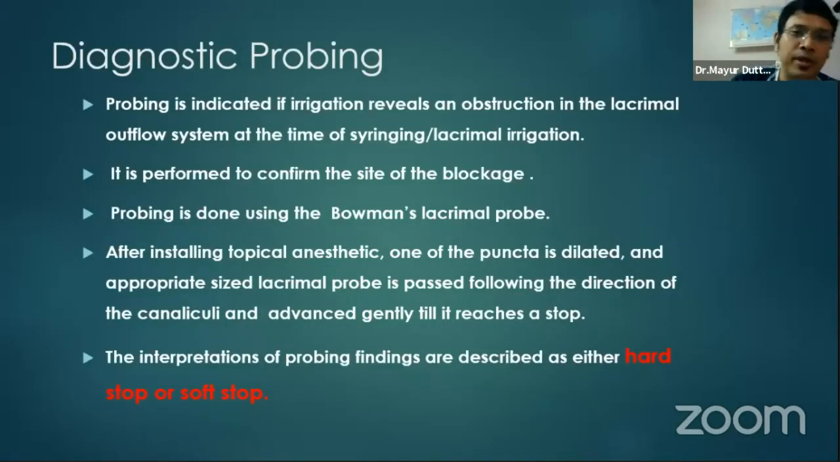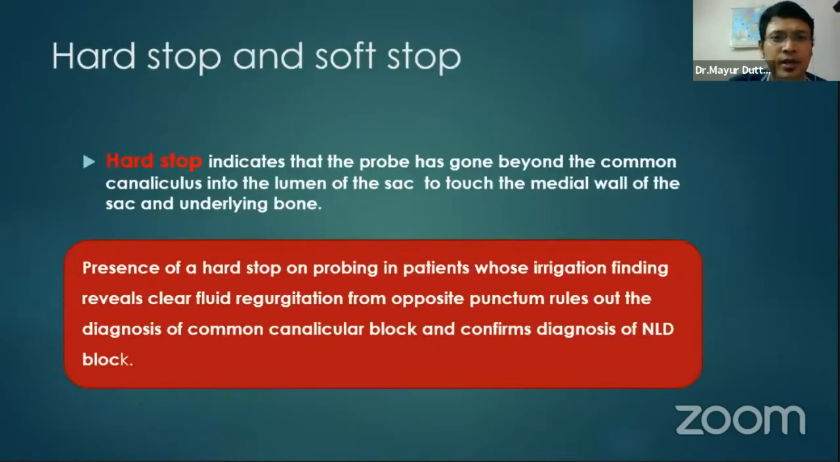This syringing should be clubbed with a diagnostic probing. Probing, along with irrigation, reveals the obstruction in the lacrimal outflow system, and we get the interpretation as a hard stop or a soft stop. A hard stop indicates that the probe has gone beyond the common canaliculus into the lumen of the sac to touch the medial wall of the sac and the underlying bone.